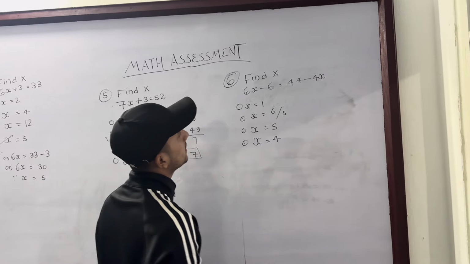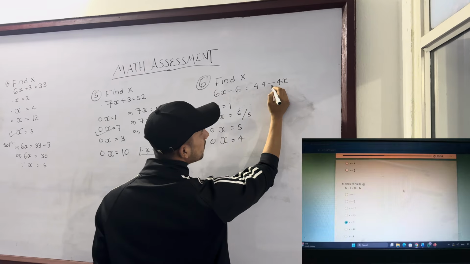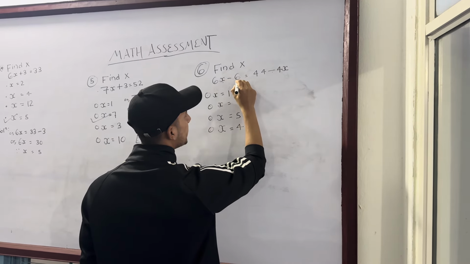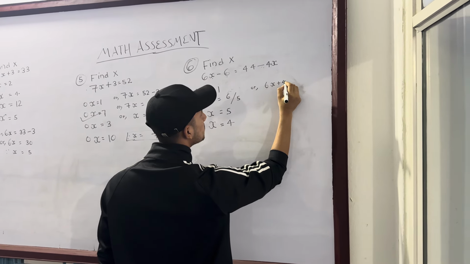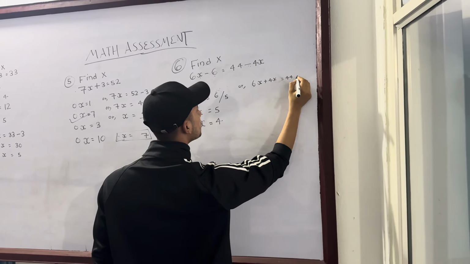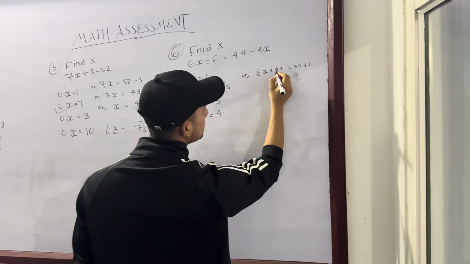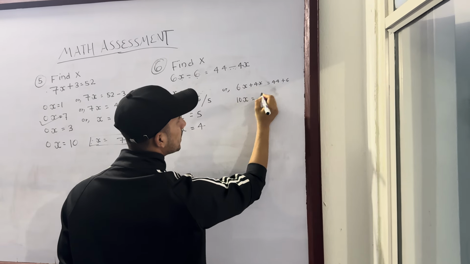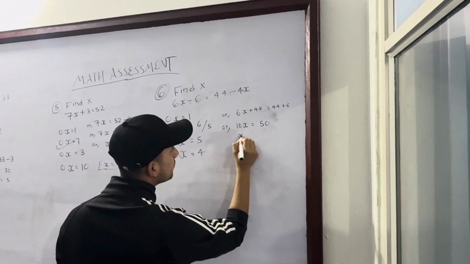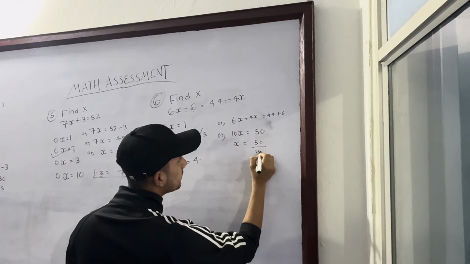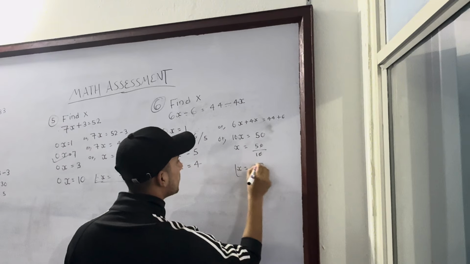Here is the next question, and the question is find x. 6x minus 6 is equal to 44 minus 4x. Let's take this minus 4x to this side and minus 6 to the other side, and it will be 6x plus 4x is equal to 44 plus 6. This minus goes to plus and this minus here became plus. So 6x plus 4x is 10x and 44 plus 6 is actually 50. 10x is equal to 50, and we know 50 by 10 is 5, so x is equal to 5. So 5 is the correct answer.